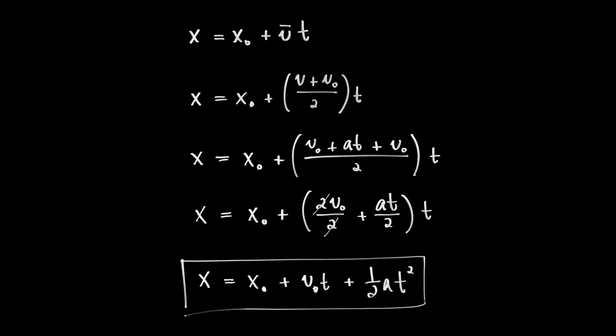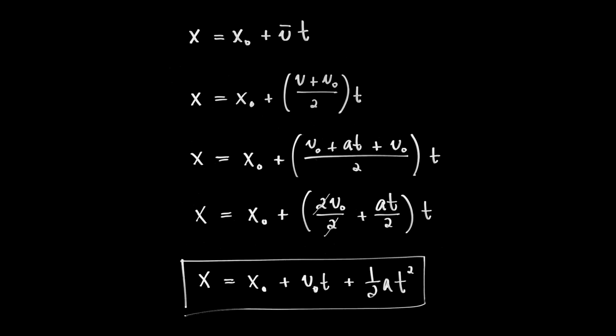I'm going to take this equation and smash it together with my other definitions, and when I'm done, I will have a final equation that is not obvious. You would not have guessed it. I wouldn't have been shocked if somebody had guessed that this equation, x is equal to x0 plus v average times t, was true. That would not have shocked me. But as I mix things together, things get a little bit more sophisticated, so I'm going to find something that may not be obvious. Here's how I proceed.